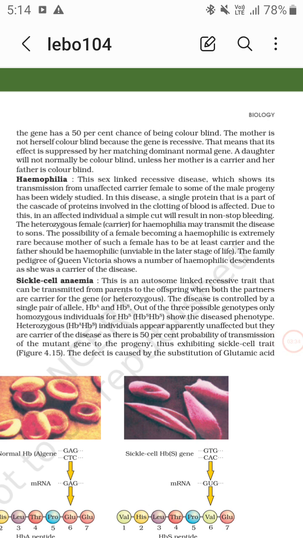The disease is controlled by a single pair of alleles, HbA and HbS, and it has three genotypes. Only the homozygous individual, HbS HbS, is affected, that is diseased, and HbA HbS, that is heterozygous, individuals appear apparently unaffected, but they are carriers.